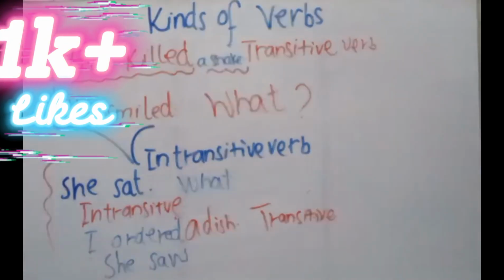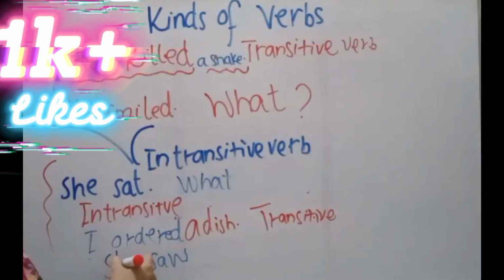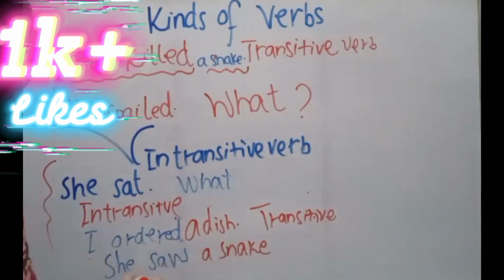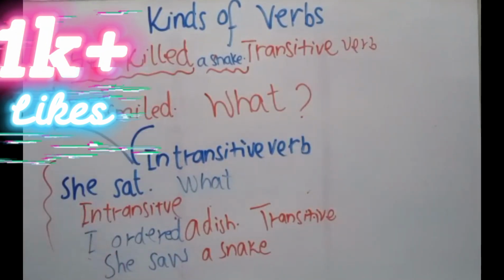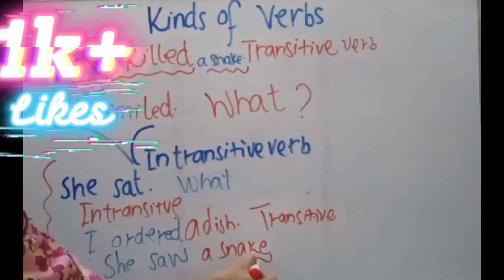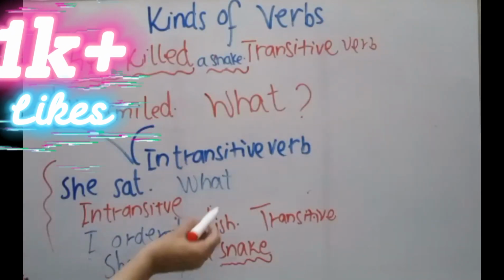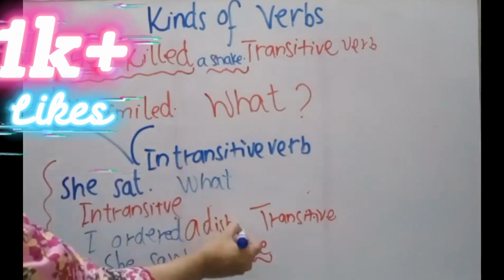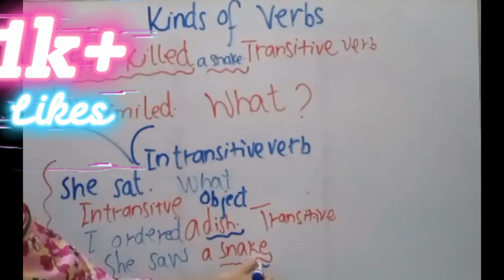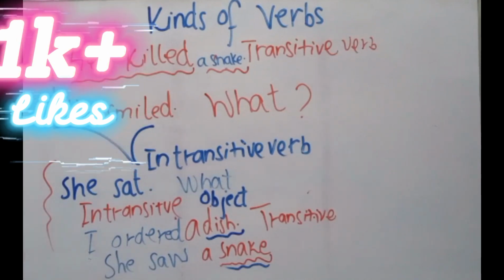She saw is called a transitive verb because we need to hear she saw a snake, we need to hear the object. Here the object is called snake. The object is called dish. Understand?